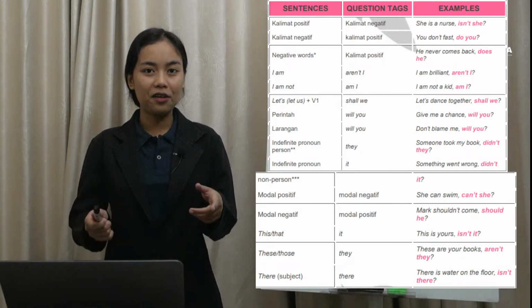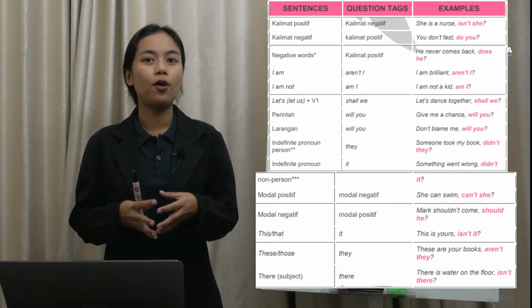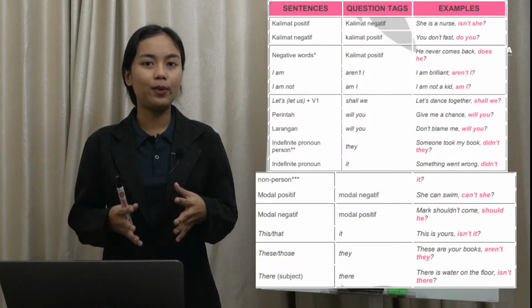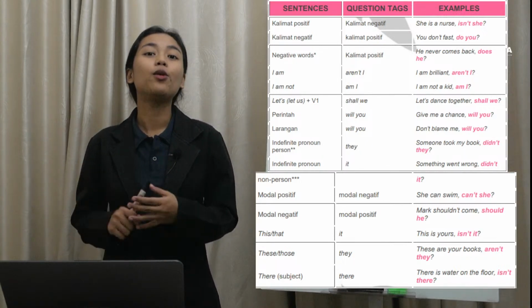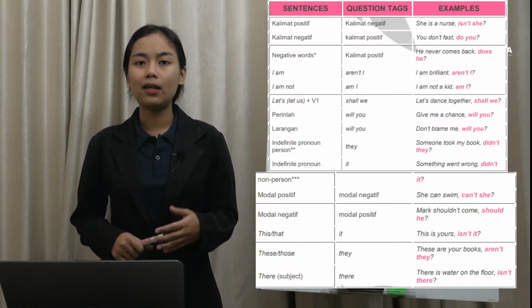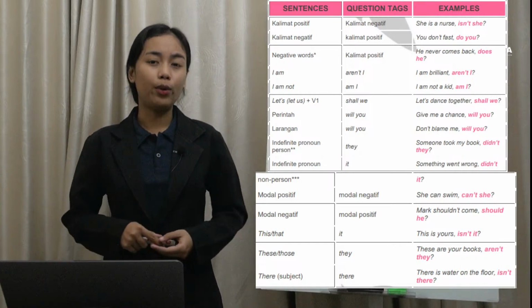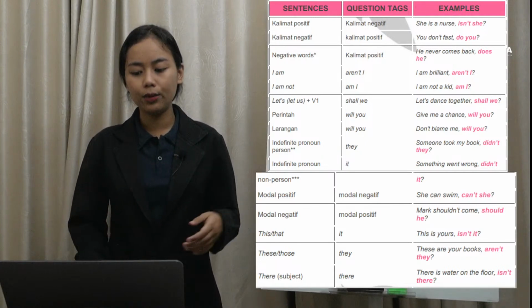Next, if the statement or the sentences is in the form of forbidden. Kalau statement atau kalimatnya dalam bentuk forbidden atau larangan, maka question tag yang digunakan juga harus menggunakan will you. For the example, don't blame me, will you? Jangan salahkan aku, will you?